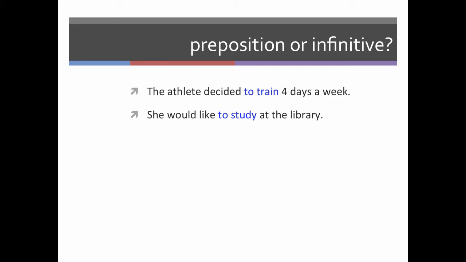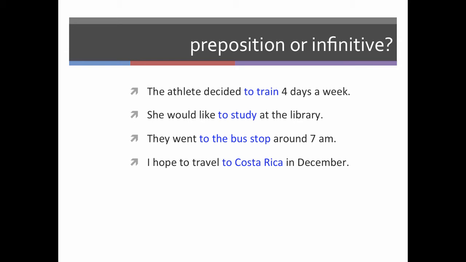In this next one, to study is also an infinitive because it is to plus a verb. Here, though, this is different. To the bus stop, to plus the bus stop, that is a prepositional phrase because the bus stop is a noun phrase. And then in this final one, to Costa Rica, we have the preposition to plus the noun phrase Costa Rica. So this is a prepositional phrase.